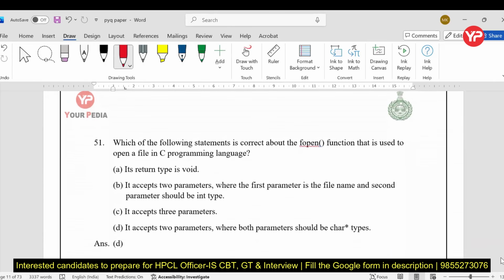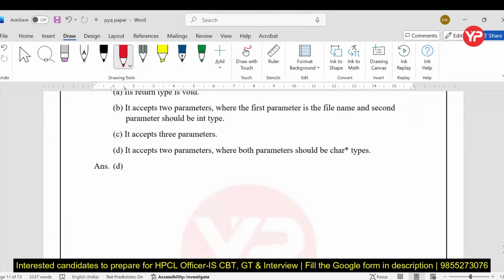Now, which of the following statements is correct about the fopen function? In the C programming language, the fopen function is used to open a file, my dear students. Return type void, that is no. Fine. So the return type is FILE star. I need to write down the structure here.